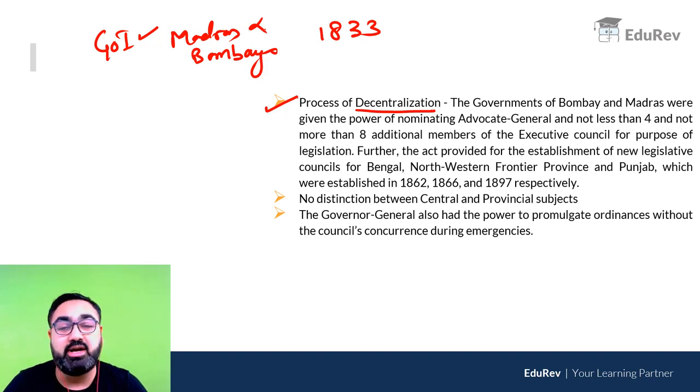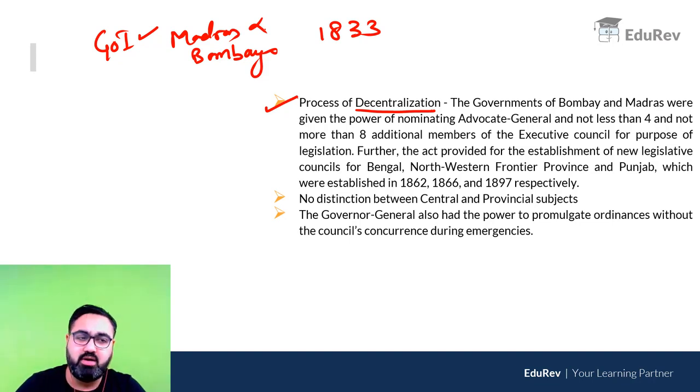The British thought कि जो 1857 का रिवोल्ट हुआ, one of the reasons why the revolt happened was because of this, that the power was centralized. केवल एक सेंट्रल गवर्नमेंट के हाथ में पावर दे दी गई थी. So the British wanted to rectify that. So British ने फिर से decentralization शुरू कर दिया. अलग अलग प्रोविंसेस में अब उन्हें फिर से पावर दे दी गई अपने लॉज बनाने की.